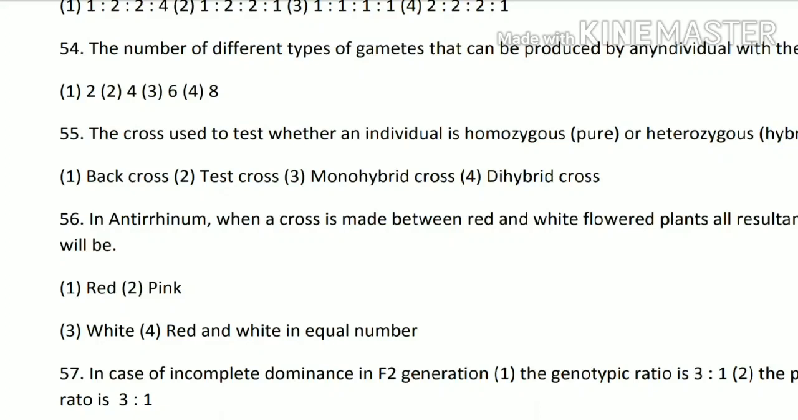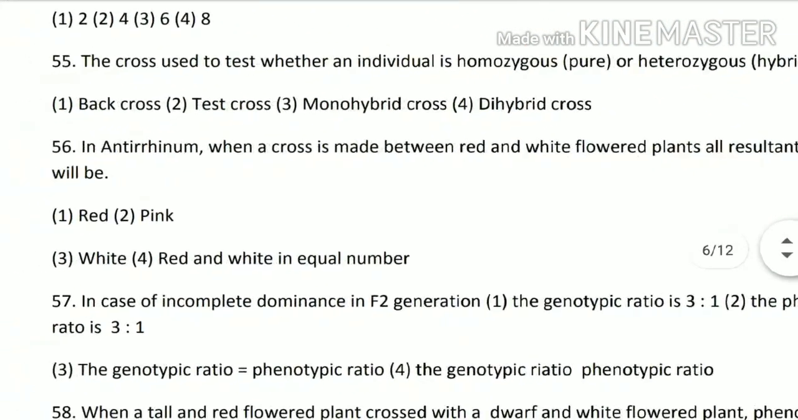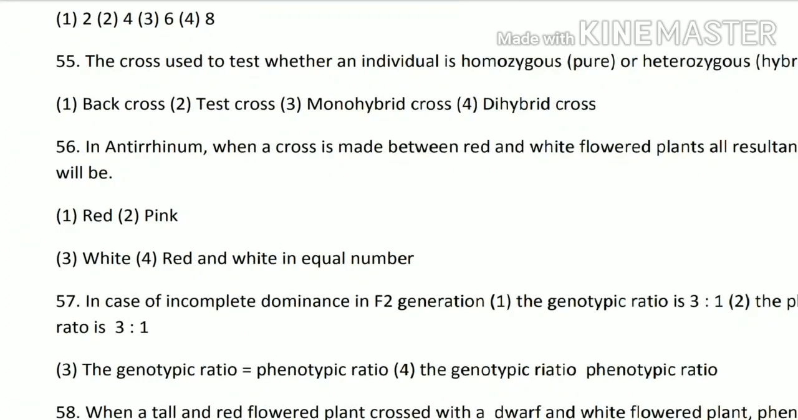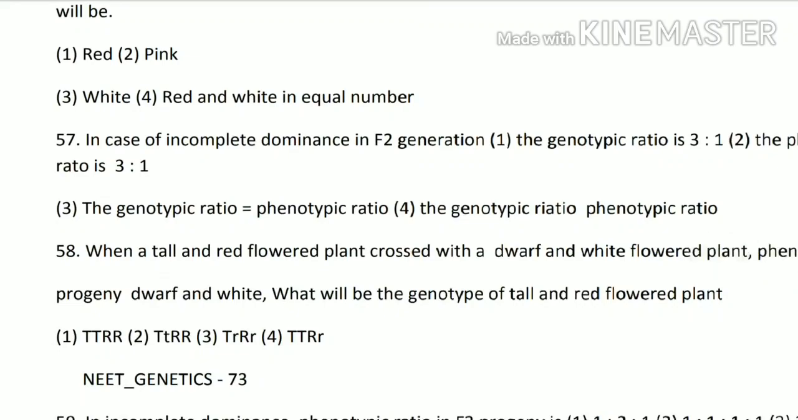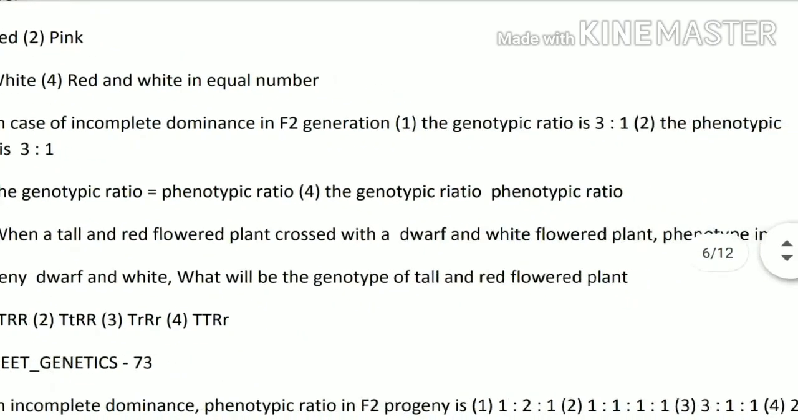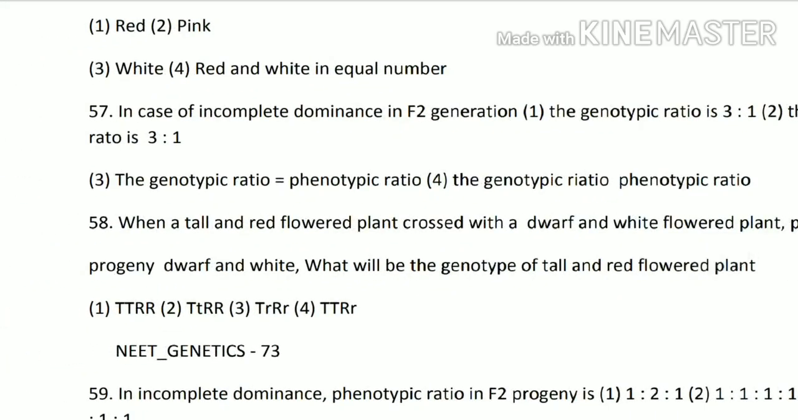Next, 56th question. In Antirrhinum, when a cross is made between red and white flowered plants, all resultant flowers will be red, pink, white, red and white in equal number. So option 2 is the correct option, that is pink. So red and white flowers are when crossed, so pink flowers were formed. Next, 57th question. In case of incomplete dominance in F2 generation, first option दिया है the genotypic ratio is 3:1. Second is the phenotypic ratio is 3:1. Then the genotypic ratio is equal to the phenotypic ratio and the genotypic ratio phenotypic ratio. So the answer is option third is the correct answer.